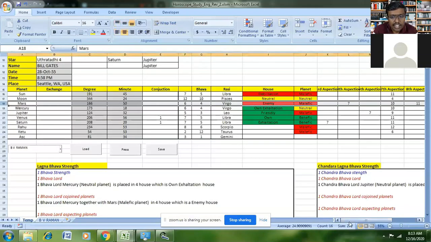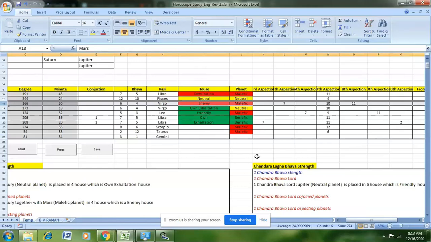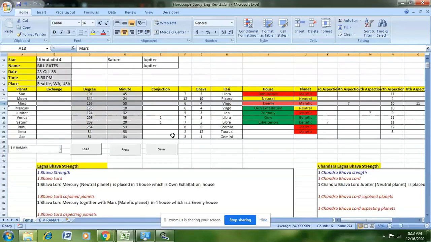Right. So the same way is followed for all the other planets, because each of the other planets has its own aspection places. Is that clear? Yeah, I think it's clear. You can go ahead.